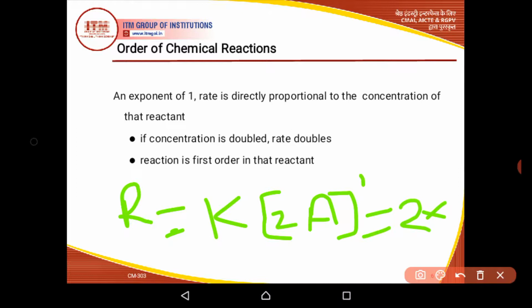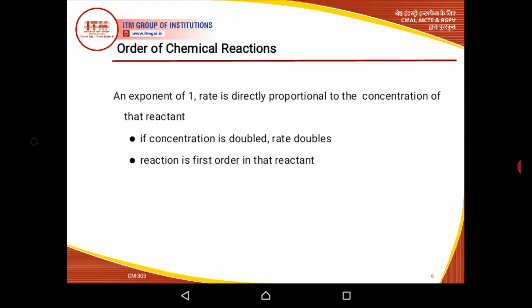If the order of reaction with respect to that particular reactant is 0, then there will be no change in the rate of reaction on doubling the concentration of that reactant. Similarly, if we reduce the concentration of that particular reactant to half, then the reaction rate will decrease to 1/4 for a second order. So this is about the dependency of rate of reaction on the concentration of a particular species and the order of reaction with respect to that species.